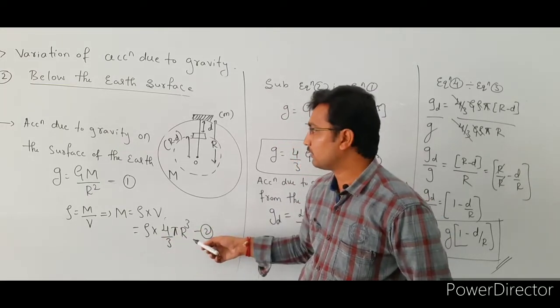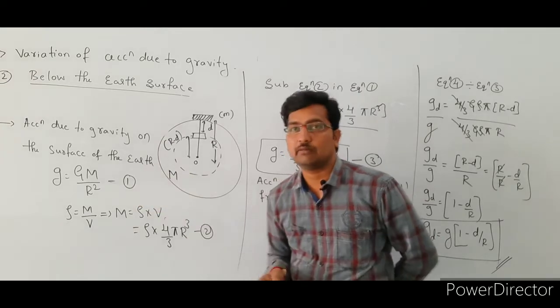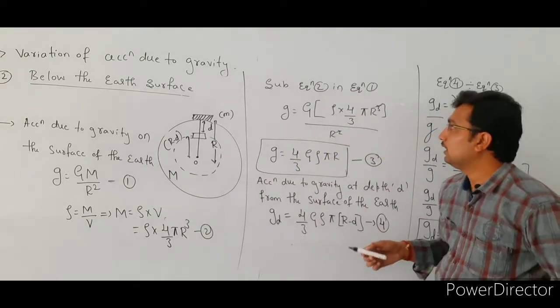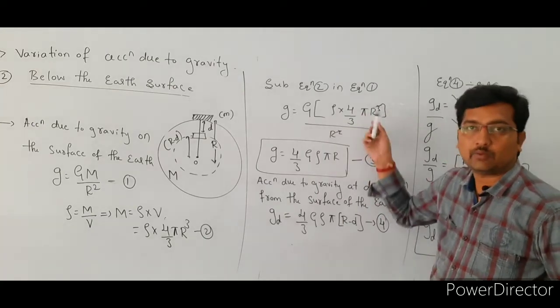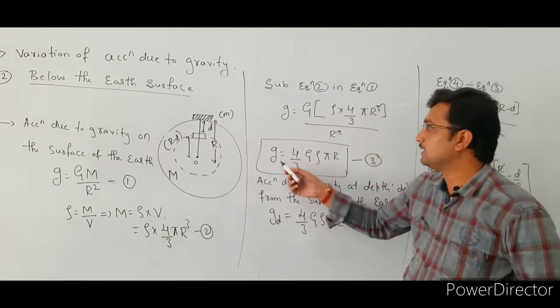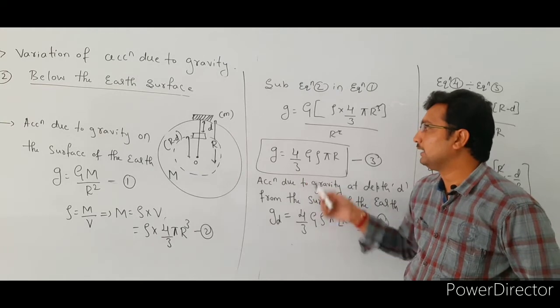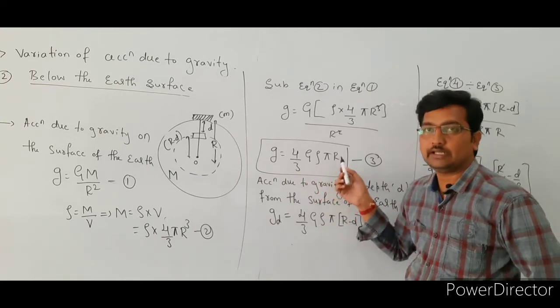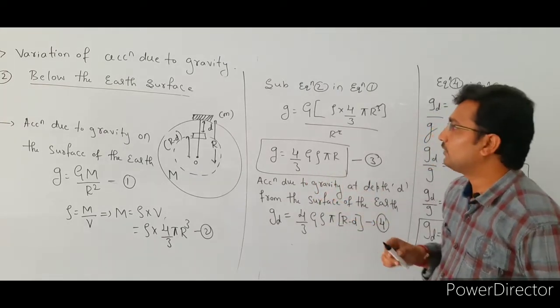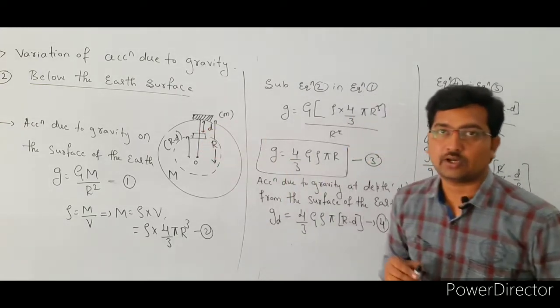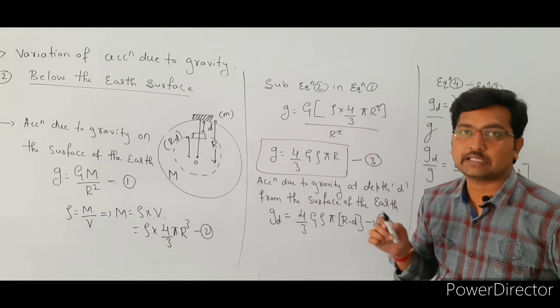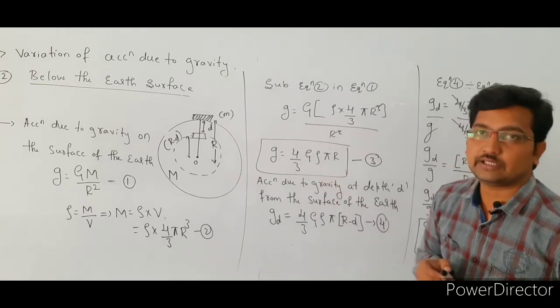Substitute equation number 2 in equation number 1. In this case r² gets cancelled and one r remains. So g is equal to 4/3 G ρ π r, equation number 3. This formula is used to find the acceleration due to gravity on the surface of the earth, or the acceleration due to gravity experienced by the body on the surface of the earth.